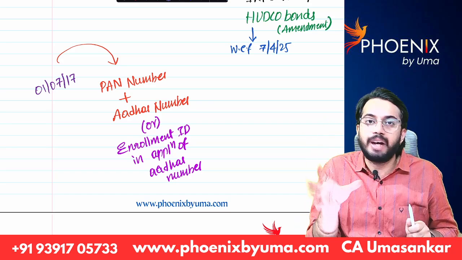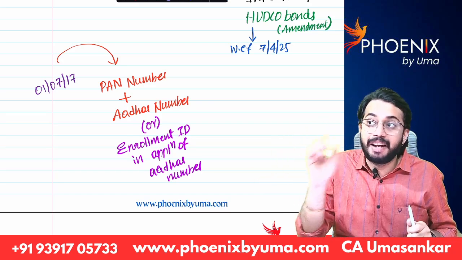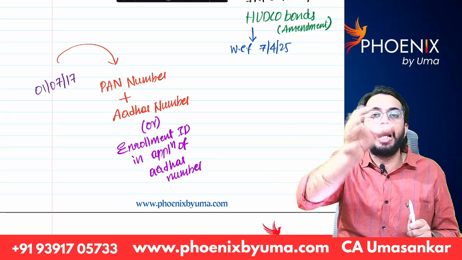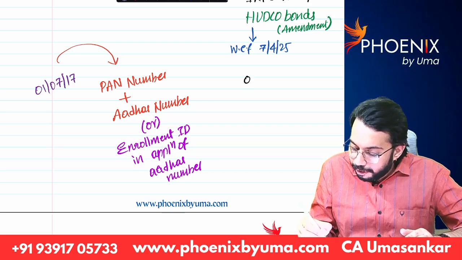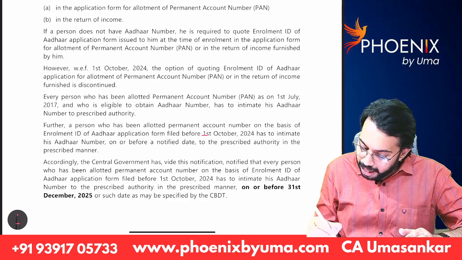So you do not have Aadhaar number. You applied for Aadhaar number. Enrollment ID is there when you apply for Aadhaar number. Even if you give that enrollment ID, PAN will be allotted to you. Now the point is 1st October 2024.